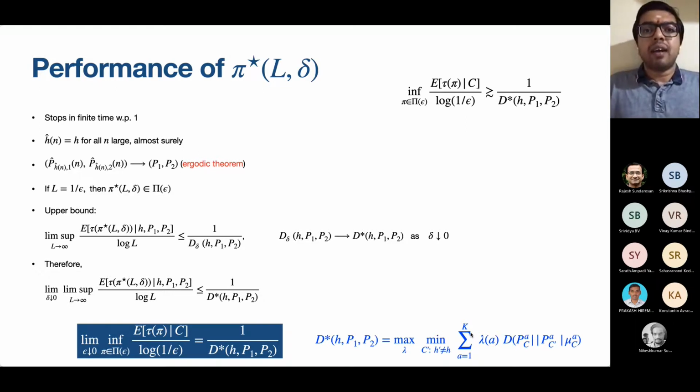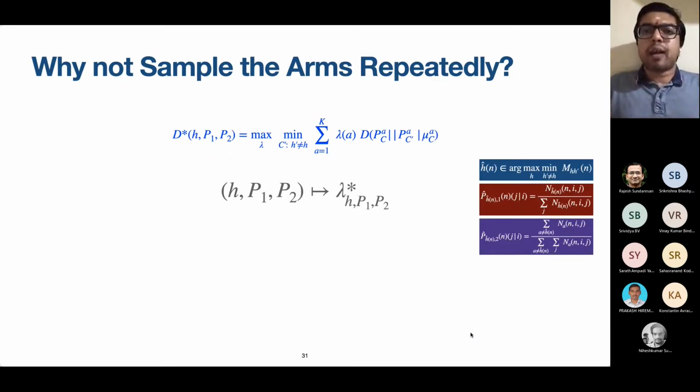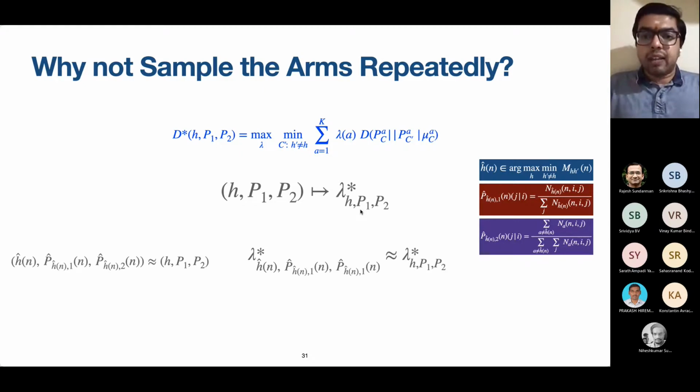Now one may ask, why not just learn the TPMs of the arms by repeatedly sampling the arms? Why even go to ML estimation? The point is that for each possible arms configuration, we have the lambda star. And it is according to this lambda star that we should eventually sample the arms. Otherwise, we will not be able to reach the lower bound, because the constant in the lower bound explicitly tells us that lambda star is how the arms should be sampled. If we repeatedly keep on sampling the arms, there is no guarantee that this will happen. Whereas our certainty equivalence approach will guarantee that we will eventually sample the arms according to lambda star. This is one reason why we don't consider the repeated sampling of the arms.